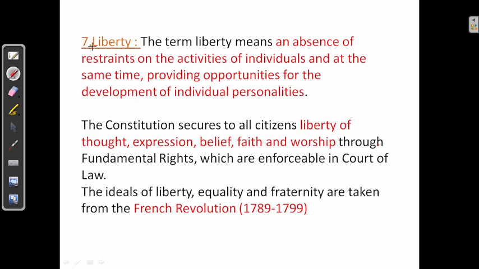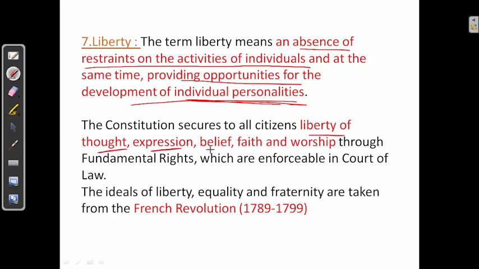There was a direct question in 2018. The term liberty means an absence of restraints on the activities of individuals and, at the same time, providing opportunities for the development of individual personalities. Next, the Constitution secures to all citizens liberty of thought, expression, belief, faith, and worship through fundamental rights.